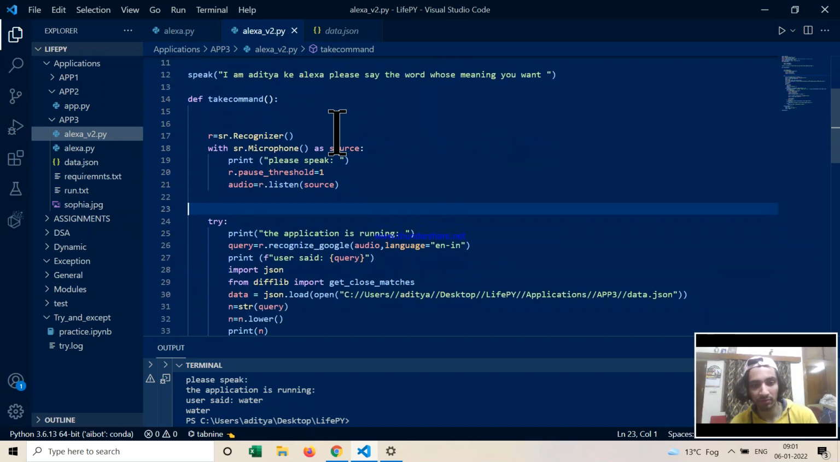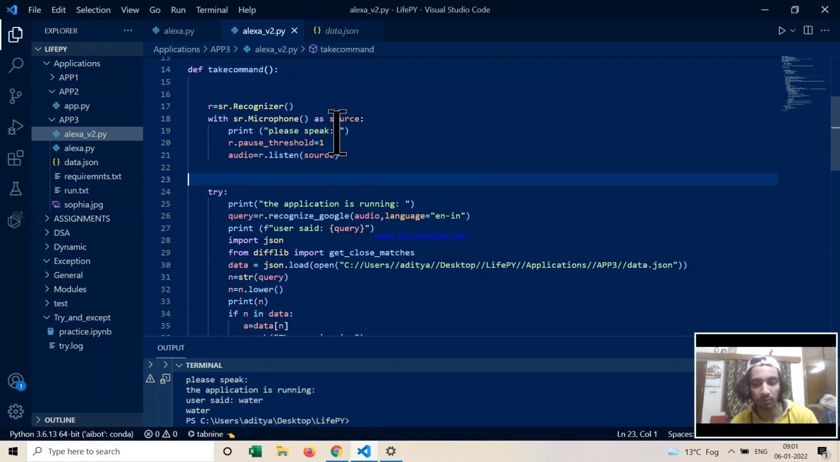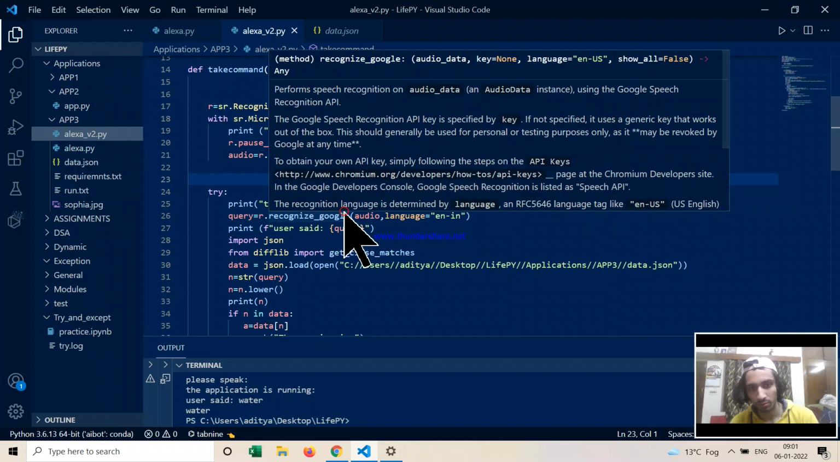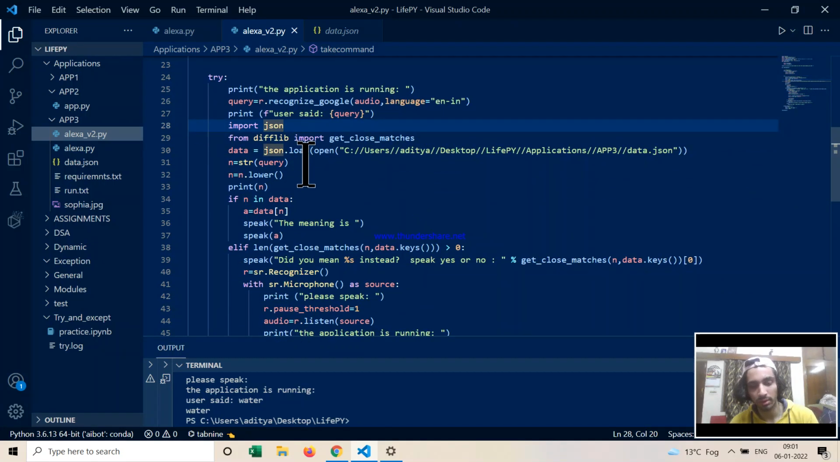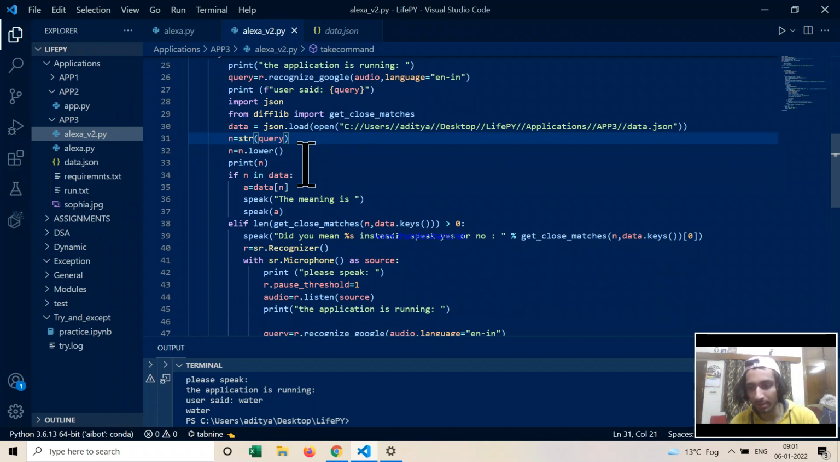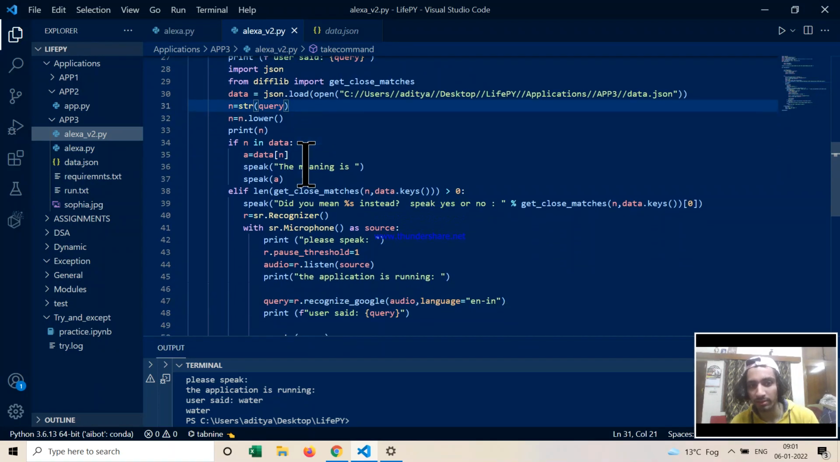And then what we are actually doing is, since using the microphone we are giving input in the form of speech, but that speech has to be converted into text. For that we have used the Google API, and after that we are converting into string format and searching in our database whether that word exists or not. If the word exists, we would get the meaning. If the word doesn't exist, we would be asked, do you want this word, and that word would be caught using get close matches. That is, it would be fetching the most similar word.